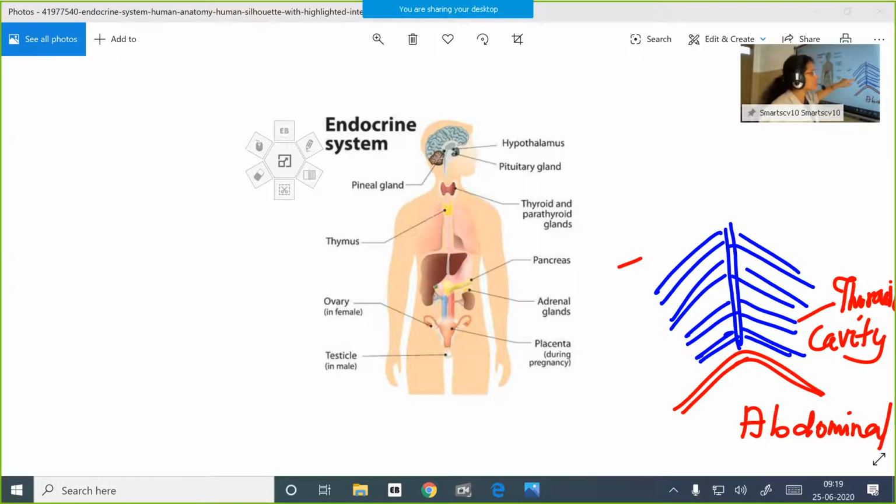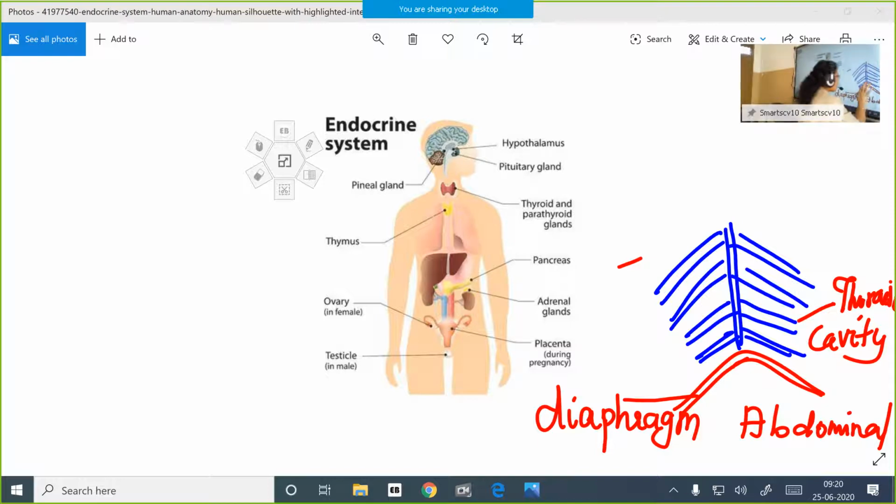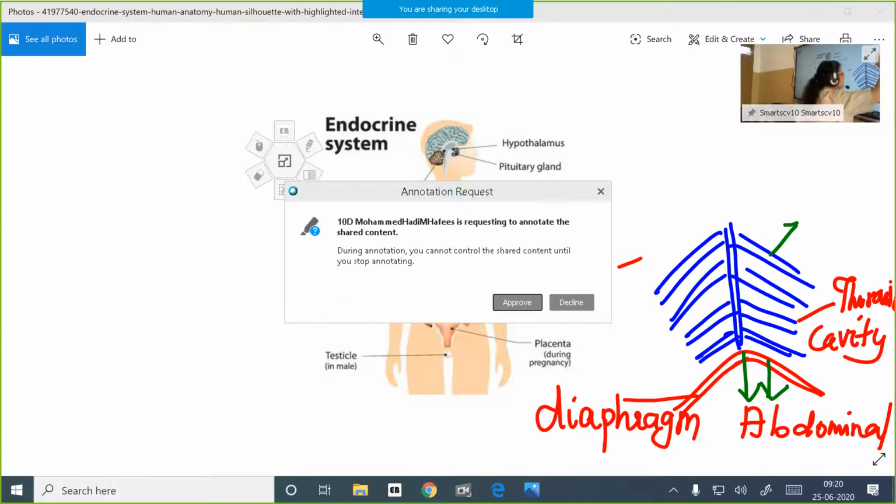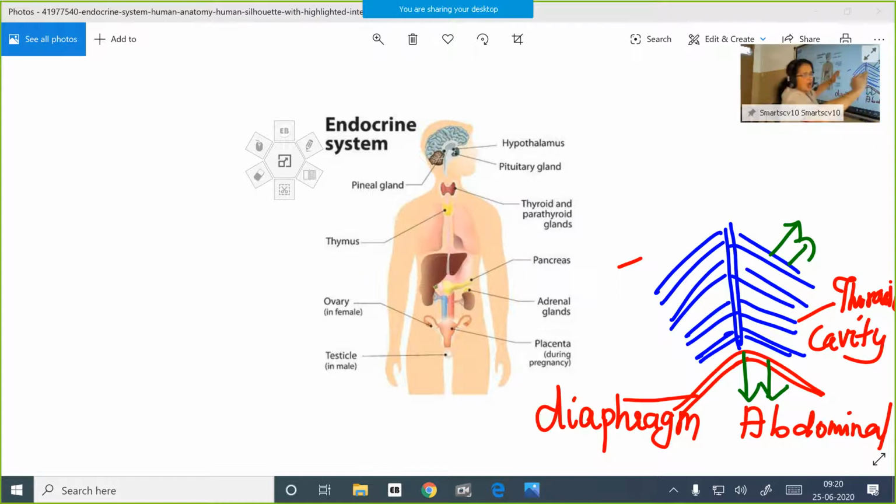So what happens, children? There are muscles attached with the ribs as well as the diaphragm. This is what is called the diaphragm. The diaphragm is a muscular partition between our abdominal cavity and thoracic cavity. So there are muscles attached with the diaphragm as well as with the ribs. The muscles attached with the diaphragm contract and pull the diaphragm downward. And also the muscles attached with the ribs contract. They pull the ribs outwards and upwards.